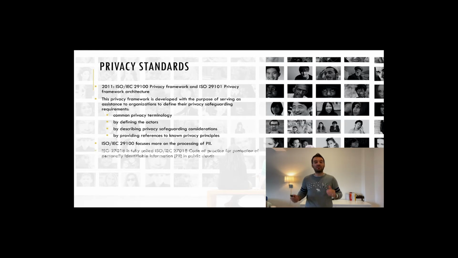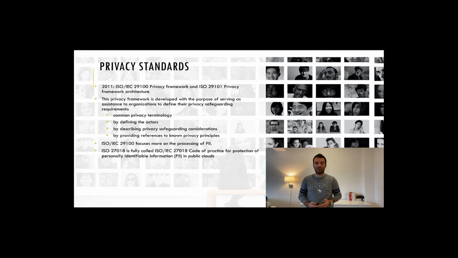Now, ISO 27018 is fully called ISO 27018 Code of Practice for Protection of Personally Identifiable Information, or PII, in public clouds, acting as PII processors, and it focuses on protecting the personal data in the cloud. ISO 27018 works in two ways. One, it augments existing ISO 27002 controls with specific items for cloud privacy, and two, it provides completely new security controls for personal data.